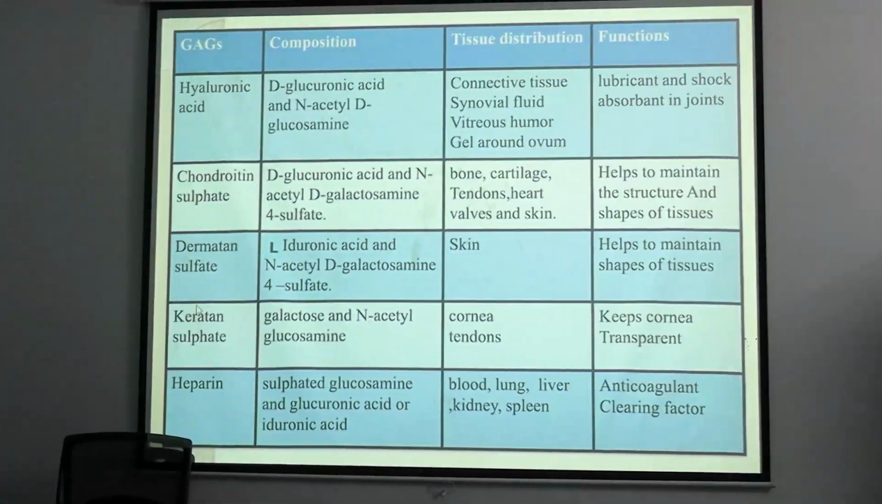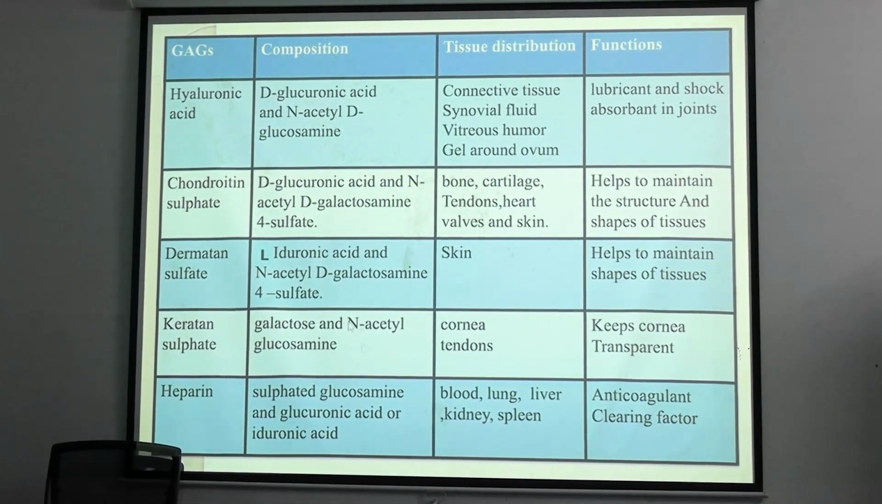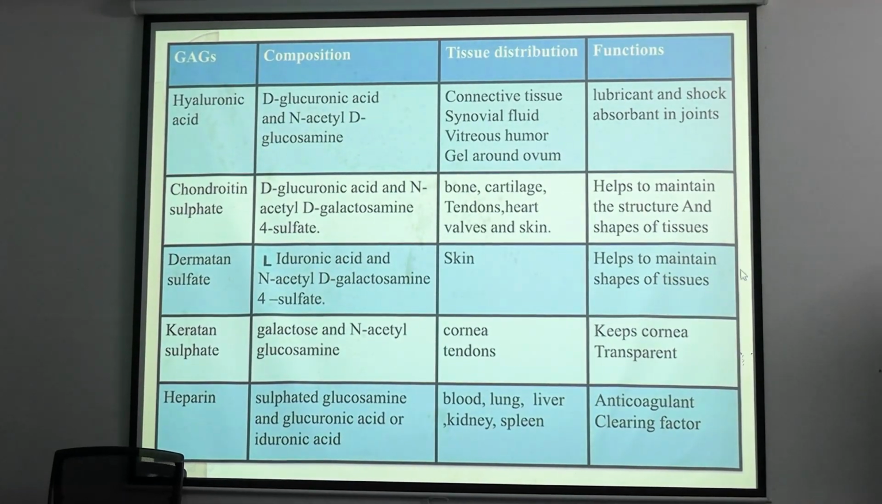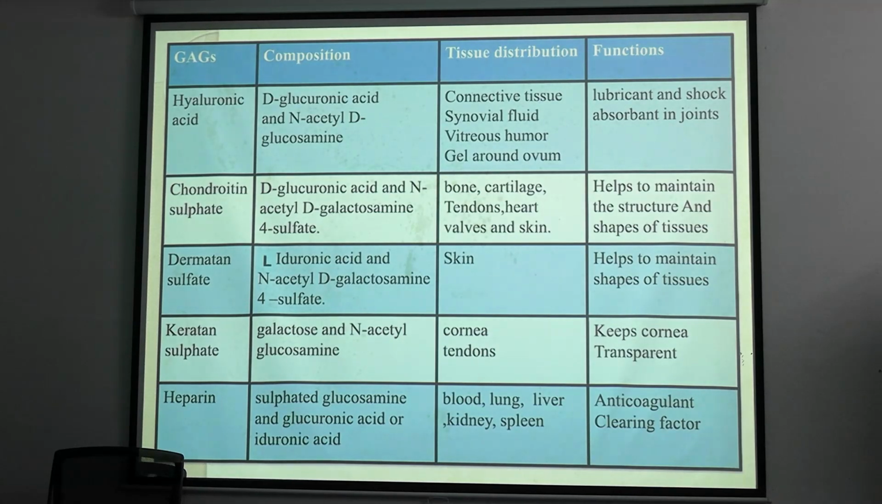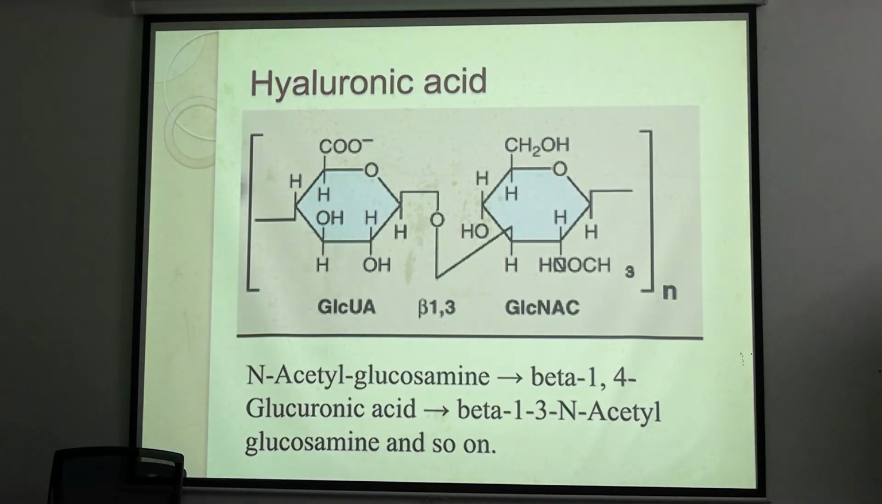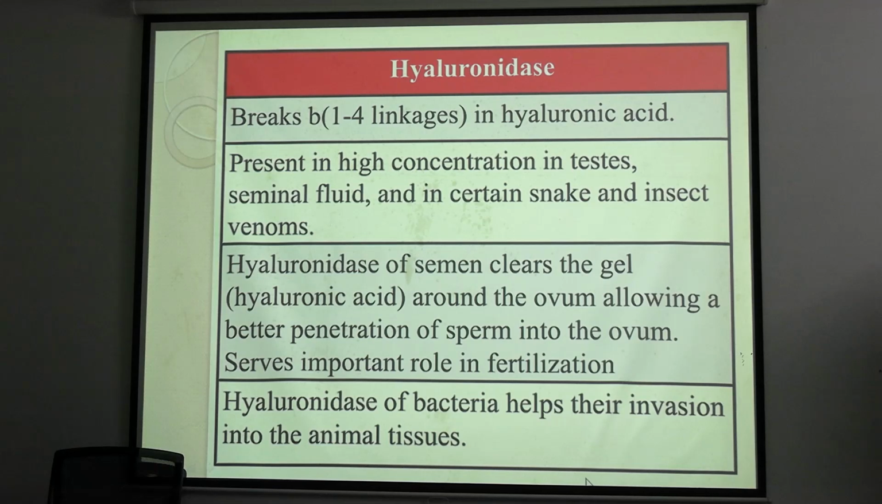See, these are the important heteropolysaccharides, their composition, where they are found, and what is the function. So this is the most important thing. This comes as your long question also, and this is also asked in detail in your viva questions. Clear? So now individual structures and the bond.